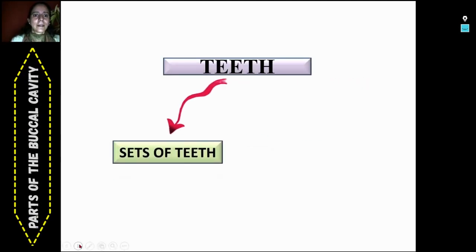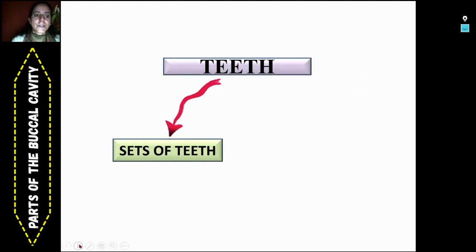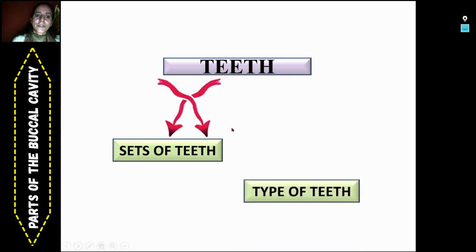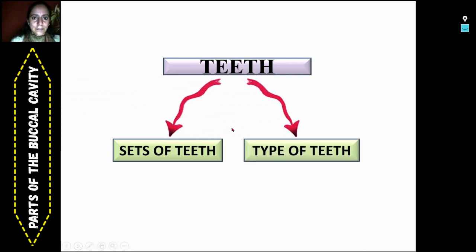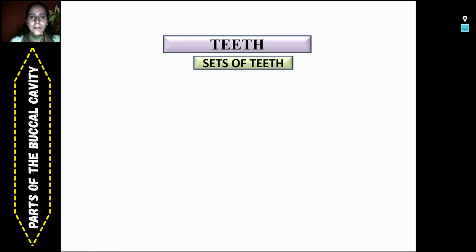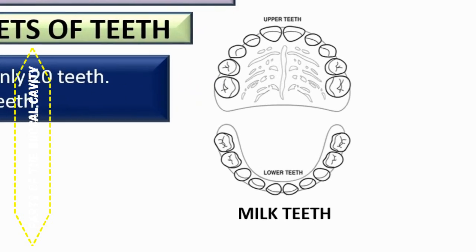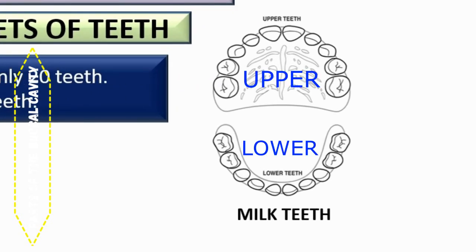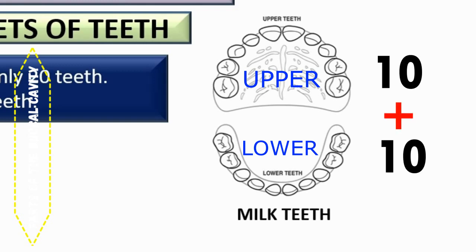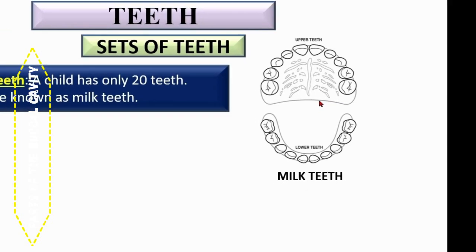Teeth. Here we have to study the sets of teeth in human beings and the types of teeth. So let's have a look at the sets of teeth. We have 2 sets of teeth. Milk teeth are present in children, and they are 20 in number. This is the general appearance of milk teeth.